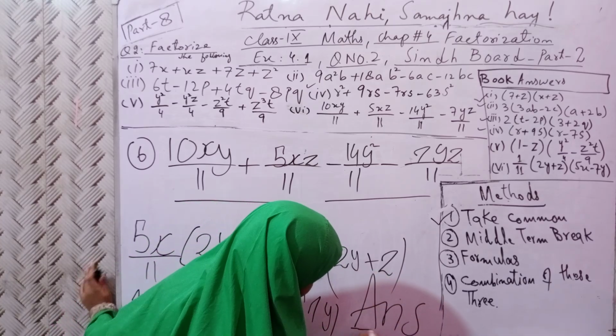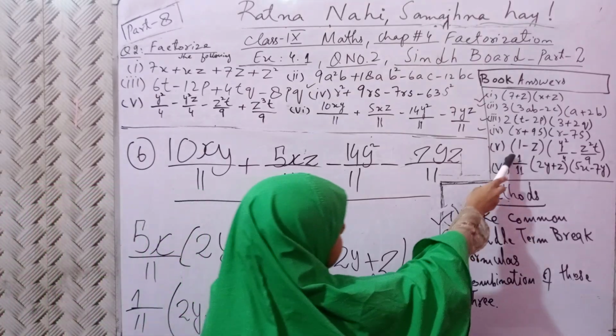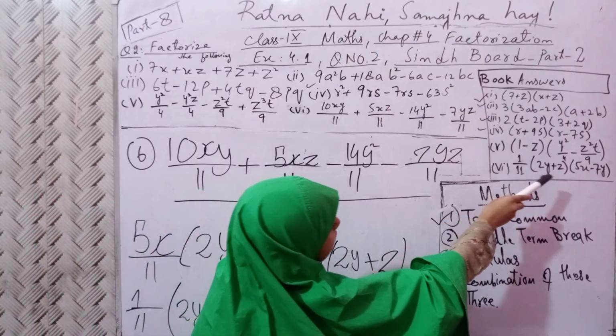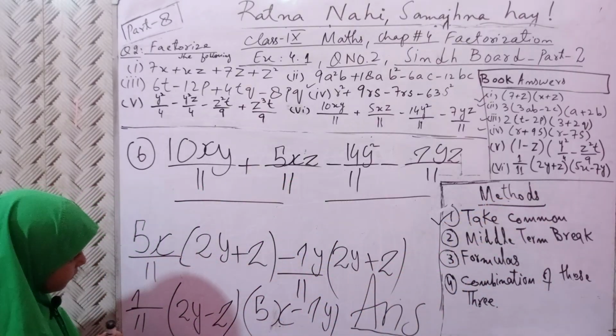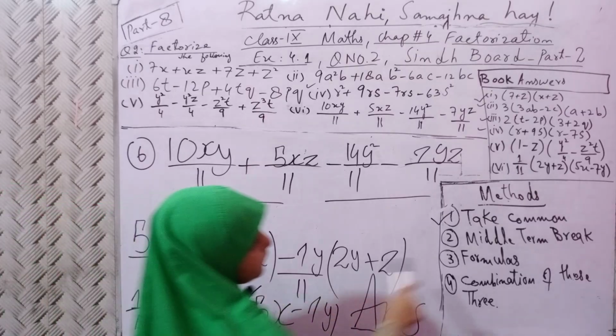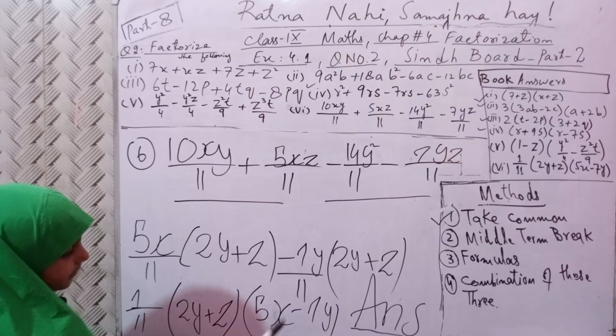The book answers are written again. You can check it. 1 upon 11, 1 upon 11, 2y plus z, 2y plus z, 5x minus 7y, 5x minus 7y. Okay?